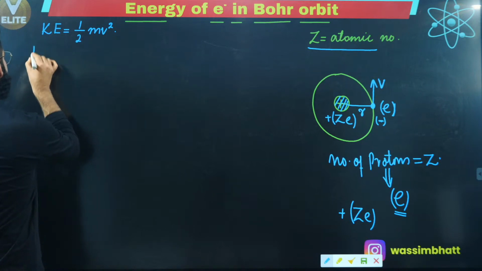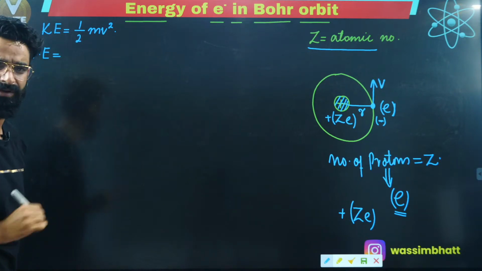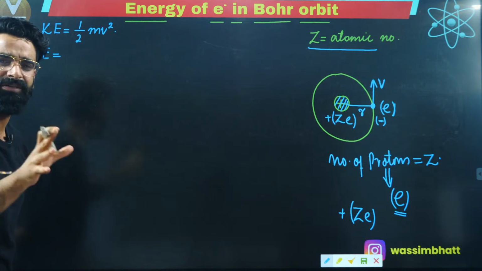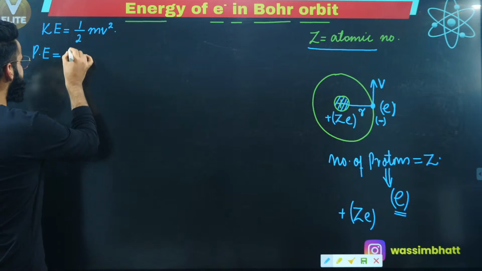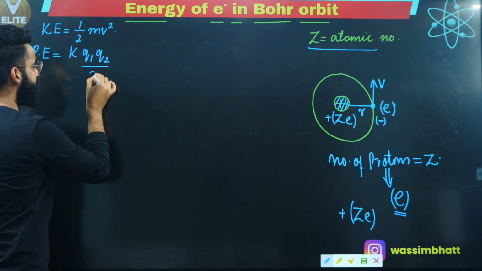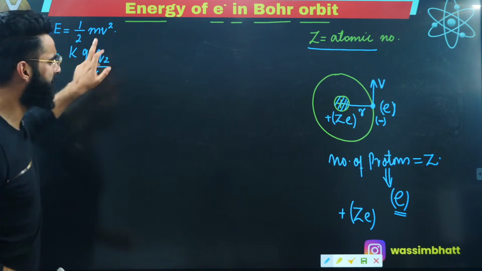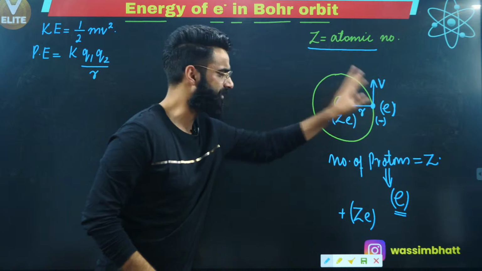So I can say the potential energy possessed by the electron will be equal to, and in the last session, if you remember, I gave you the simple formula by means of which you can calculate the potential energy. That's equal to K Q1 Q2 divided by r. Let's assume Q1 is the charge present inside the nucleus and Q2 is the charge present on the electron.